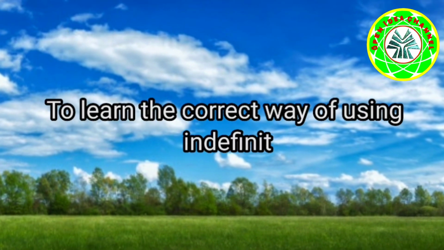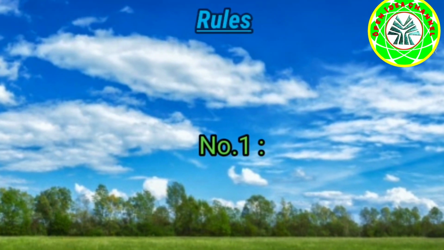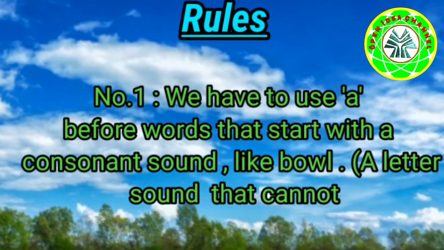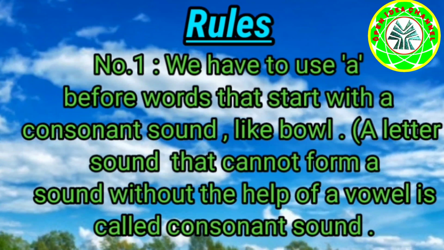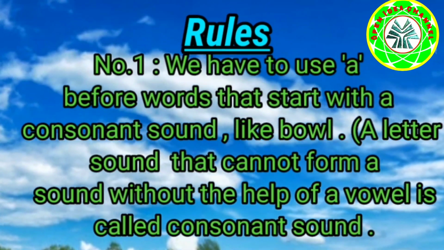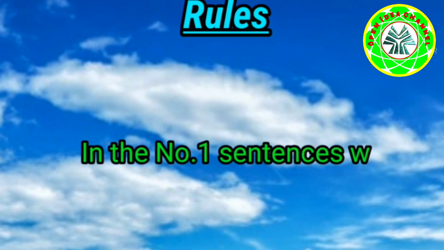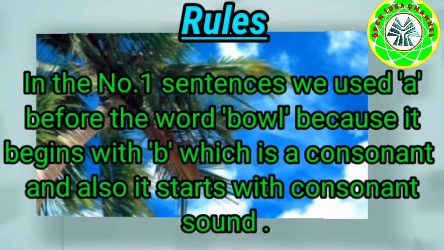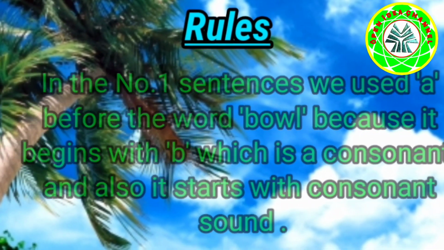To learn the correct way of using indefinite articles, we have to follow some rules. Number 1. We have to use a before words that start with a consonant sound, like bowl. A letter sound that cannot form a sound without the help of a vowel is called a consonant sound. In the number 1 sentence, we used a before the word bowl because it begins with B, which is a consonant, and also it starts with a consonant sound.